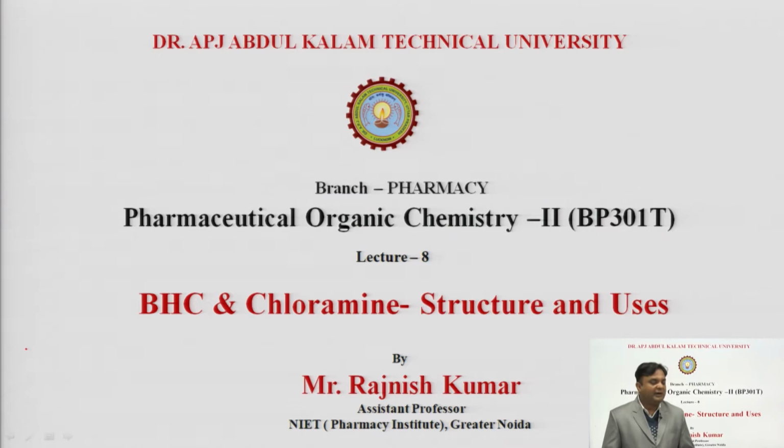If we are talking about DDT, then it is actually a haloalkane part, and you can say a derivative of benzene also, but mainly it is the haloalkane part. Then we also discussed saccharin. So, we have seen that DDT is widely used as an insecticide.